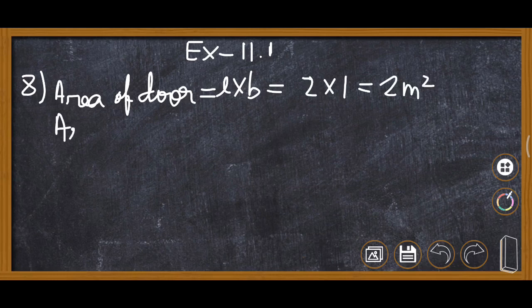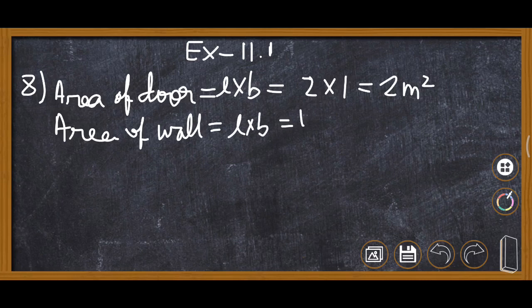And area of wall is also L multiply B, then 4.5 multiply 3.6. When you multiply 4.5 to 3.6, then answer is 16.2 meter square.